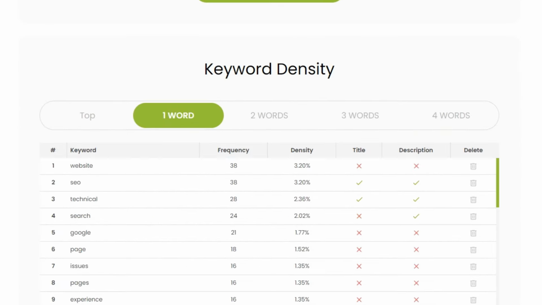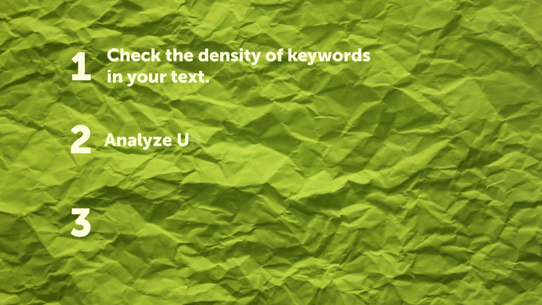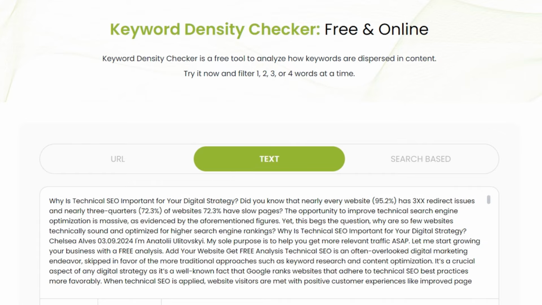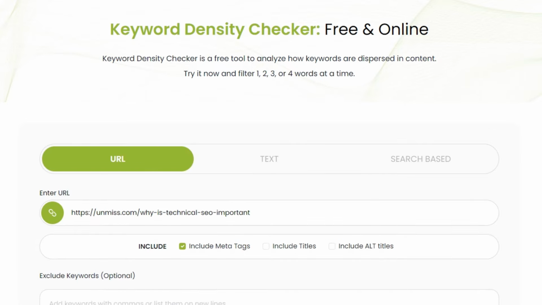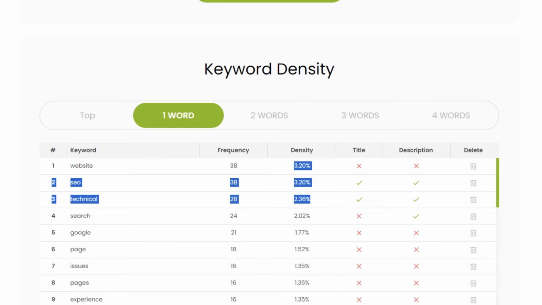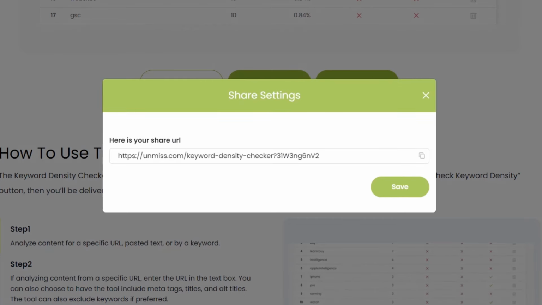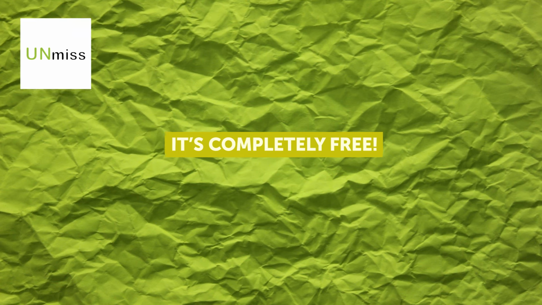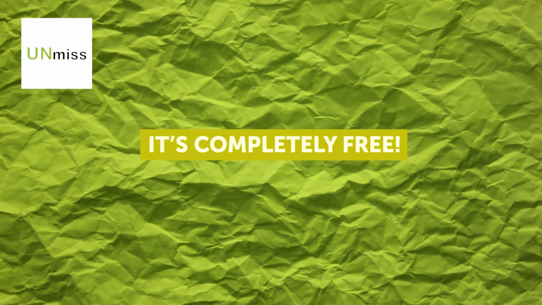This free tool helps you: 1. Check the density of keywords in your text. 2. Analyze URLs of published pages. 3. Exclude irrelevant words to focus on what matters. Just paste your text or link, click the button, and see the results. If you've overused keywords, the tool will show it in the density column. If you've underused them, it highlights where to strengthen your text. And yes, it's completely free.